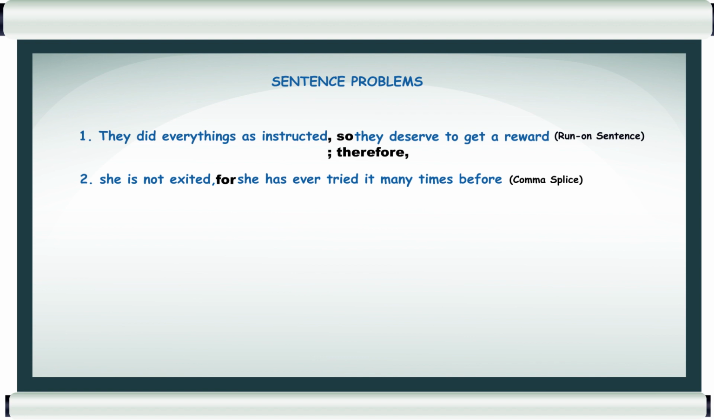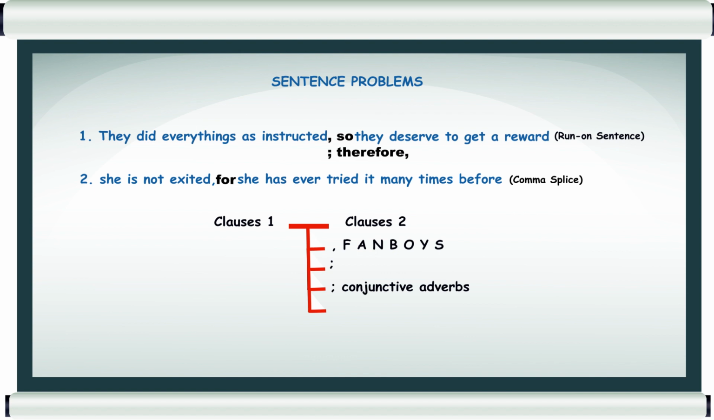Yeah. Once again, if there are two clauses connected with comma only or without any punctuation or correct connectors, we can revise it or we can make it correct by adding comma and FANBOYS, or semicolon and conjunctive adverbs, or correlative conjunctions. Now let's come to another sentence problem.